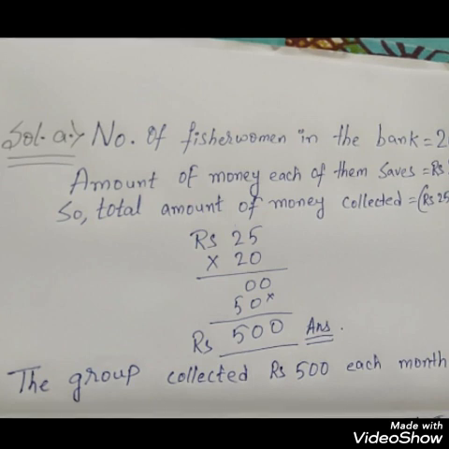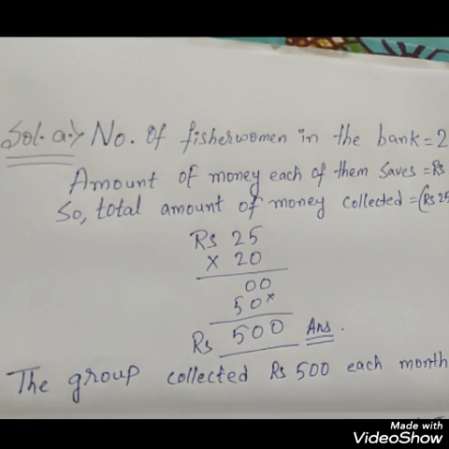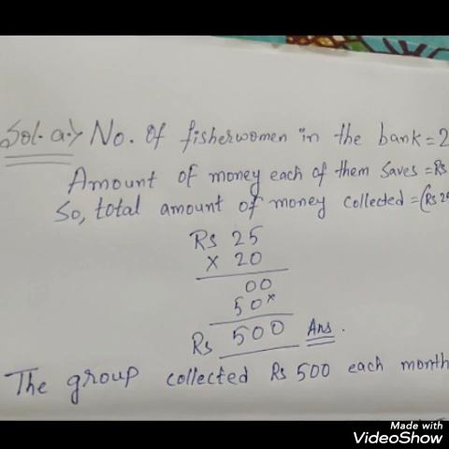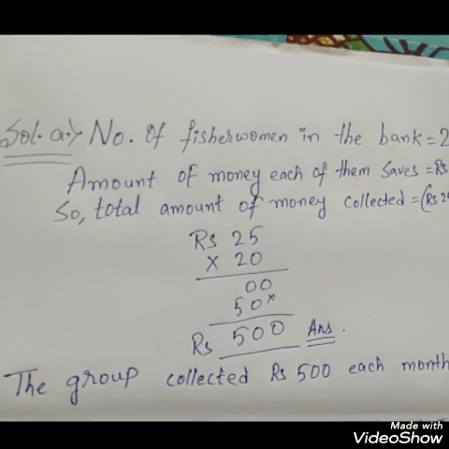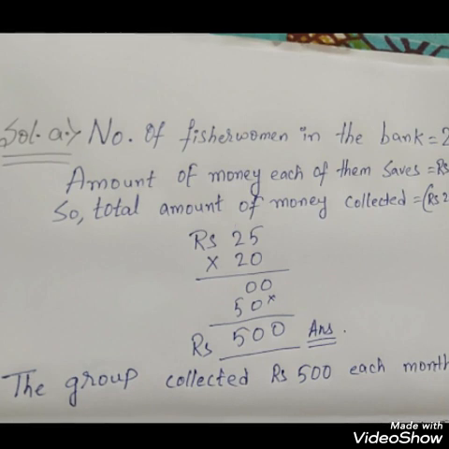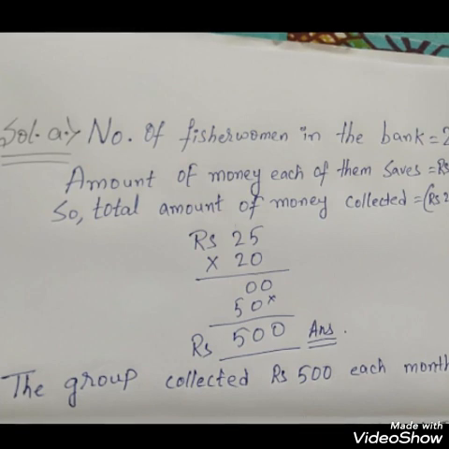Why are we multiplying 25 into 20? Because when the amount of anything is increasing, we multiply it. So when 20 women collect 25 rupees every month, the money will automatically increase. Therefore, we will multiply it. After multiplying it, we will get how much? 500 rupees. So 500 rupees is the collection of money of every month that 20 women are collecting. So therefore the group collected rupees 500 each month.